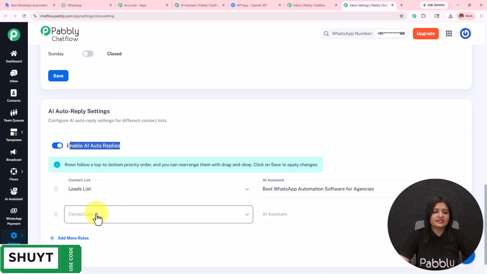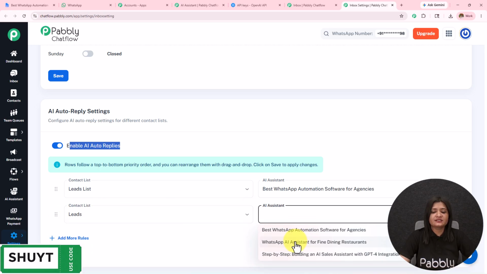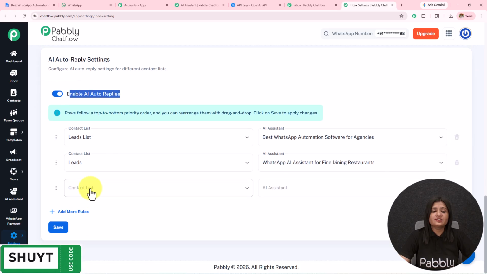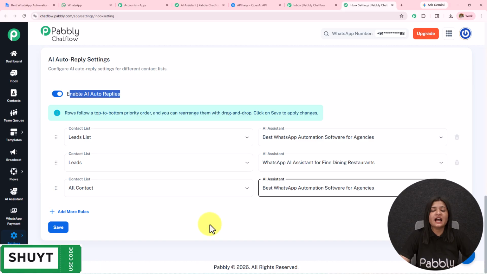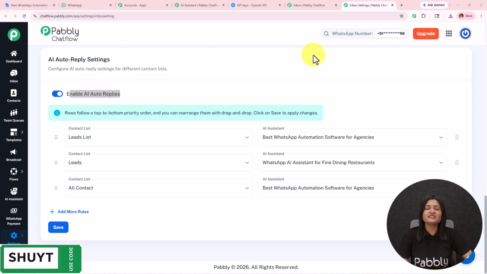I can add more rules, select another list and select another AI assistant for that list. I can add more rules, select all the contacts and select another AI assistant for all the contacts. Simply save this, and in this manner, a particular AI assistant will be assigned to a particular group of contacts or to all the contacts. So this is how we have created this AI assistant. You can also create the same assistant for your business and automate all the conversation using Pabbly Chatflow.